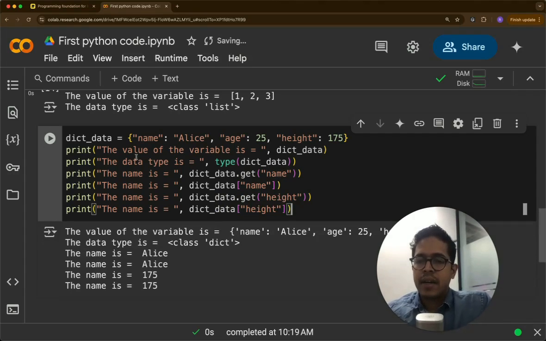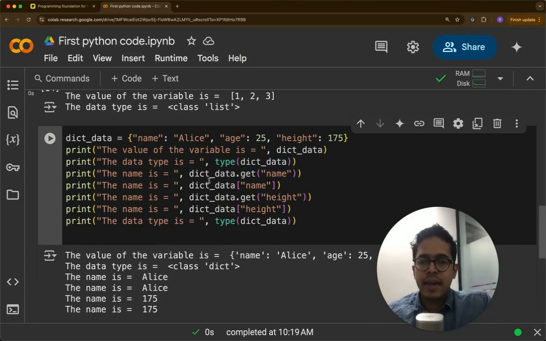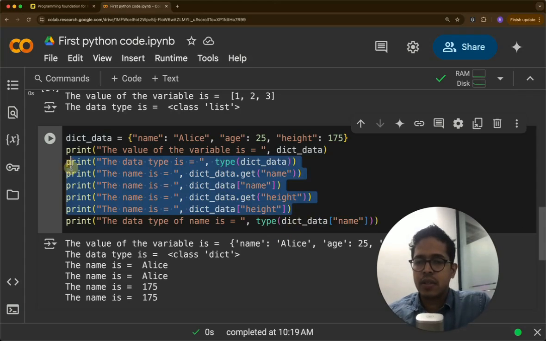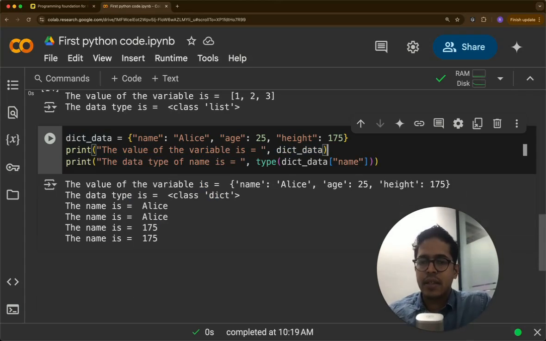Now, what if we are interested in the data type? So there are 3 data types inside, right? Data type of name is, then here we can type dictionary data of name, type of dictionary. So let me delete all of this. Maybe I'll just print the dictionary alone.